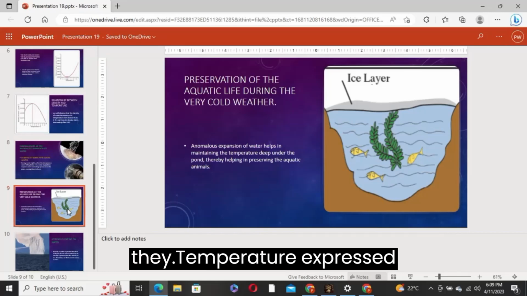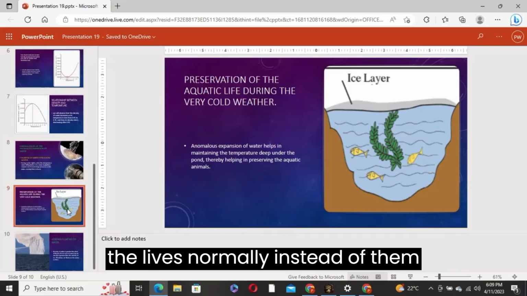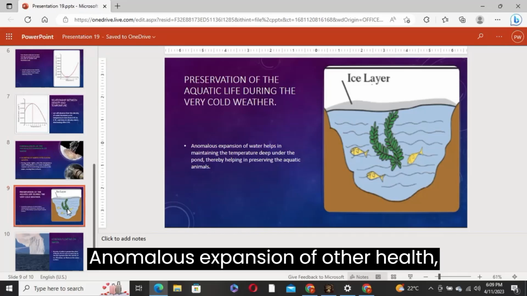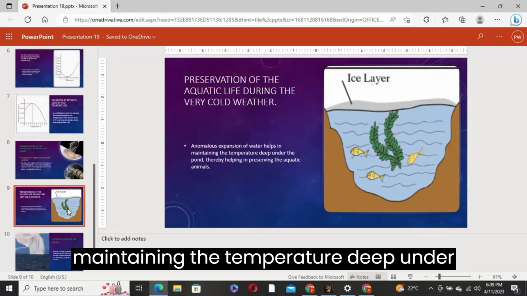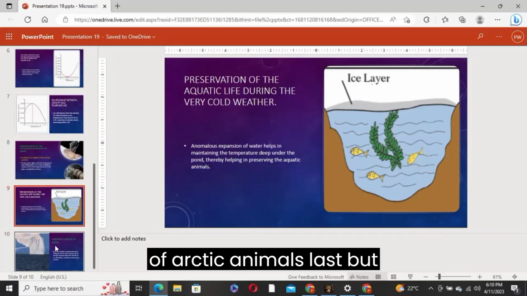When the temperature is preserved, this leads to aquatic lives enjoying their lives normally instead of freezing to death. Anomalous expansion of water helps maintain the temperature deep under the ponds, thereby helping in preservation of aquatic animals.